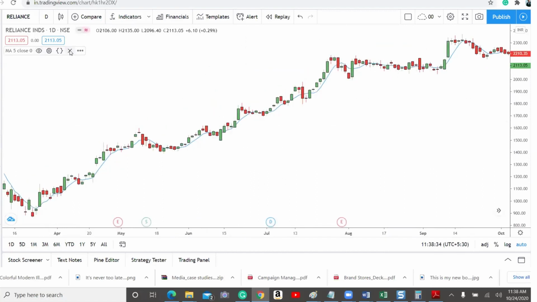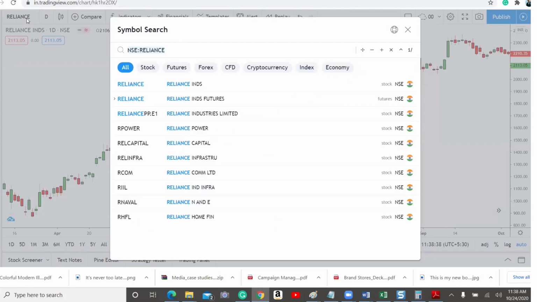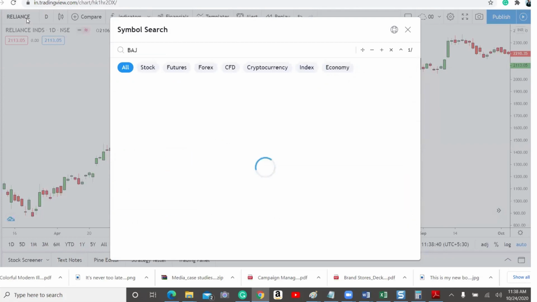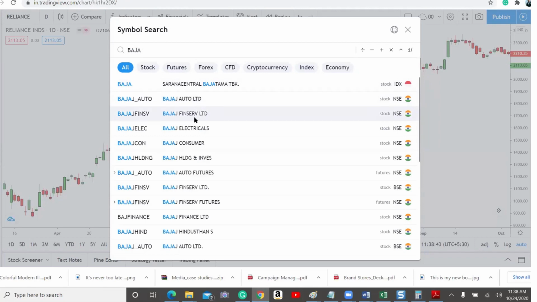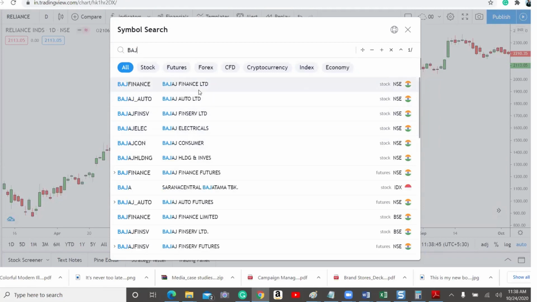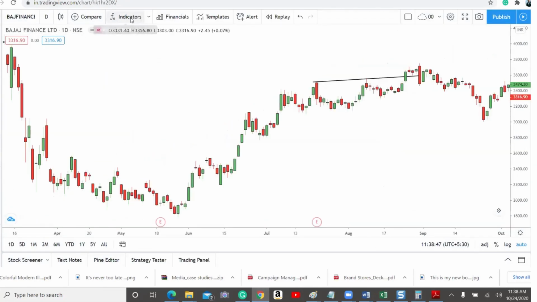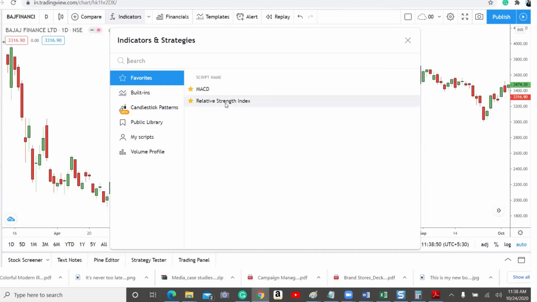So we can check here. For example, I'm going to remove the moving average. I will go for some other script. For example, I will go for Bajaj Finance. I'll go for the Bajaj Finance chart. I'm going to apply the RSI indicator. Okay, it is there already.